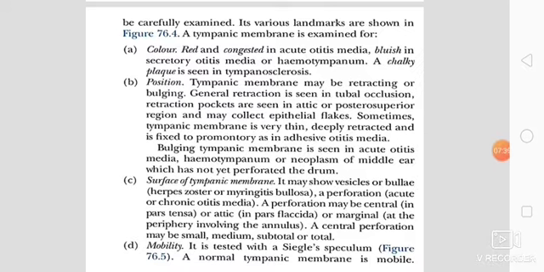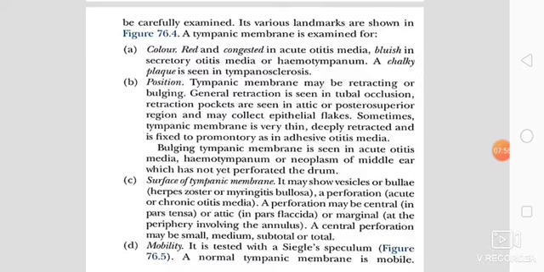A bulging tympanic membrane is seen in acute otitis media, hemotympanum, or neoplasm of the middle ear which has not yet perforated the drum. On the surface of the tympanic membrane, there may be vesicles or bullae, as in herpes zoster or meningitis bullosa.